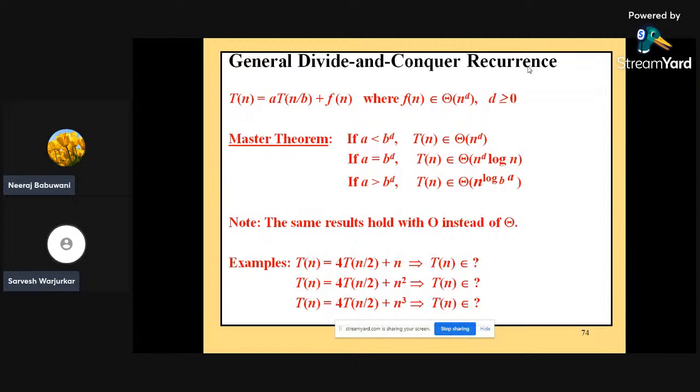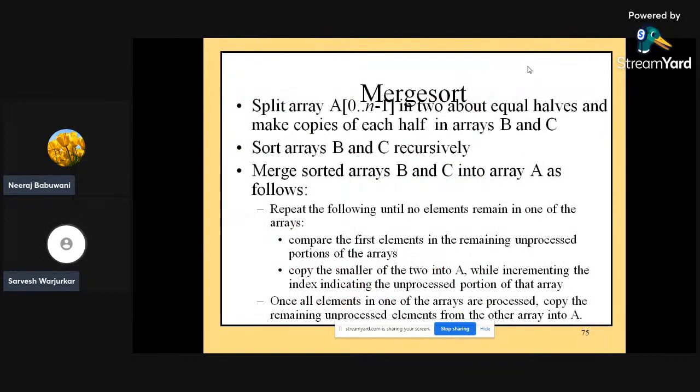If a is equal to b to the power d, then T(n) is theta of n to the power d log n. And in the third case, if a is greater than b to the power d, then T(n) is theta of n to the power log a to the base b. The same results hold with big O instead of theta as well. We can also solve it by replacing the values with any integer.